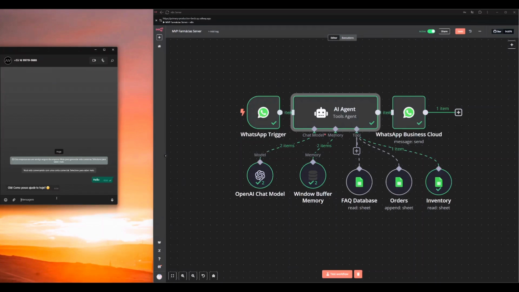So let's try to talk to it in English. It actually answered in Portuguese.